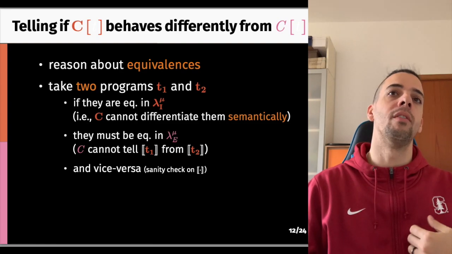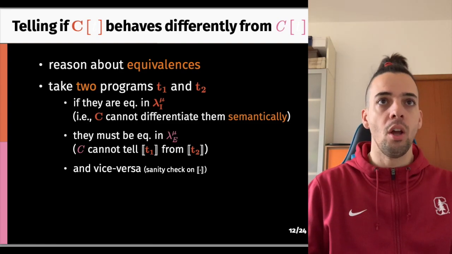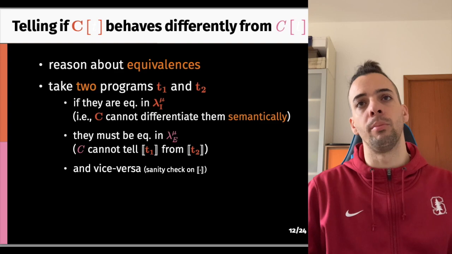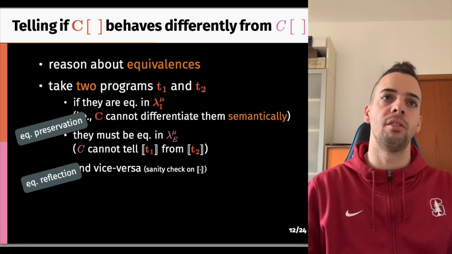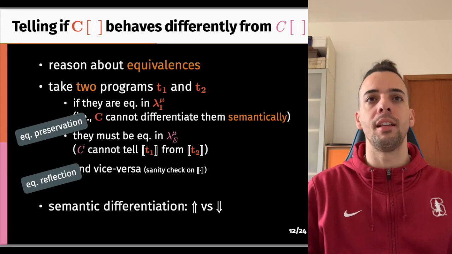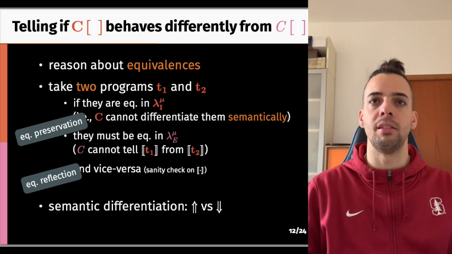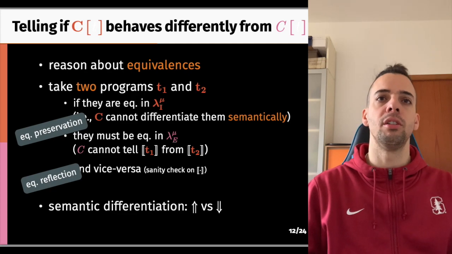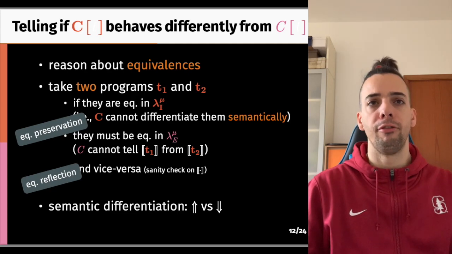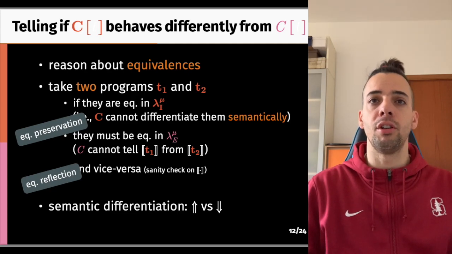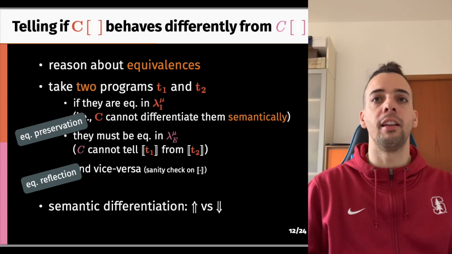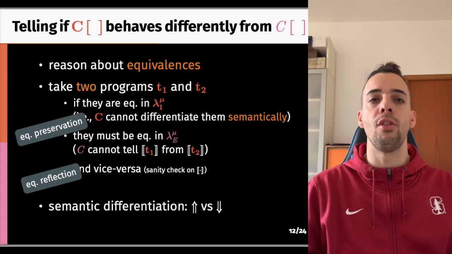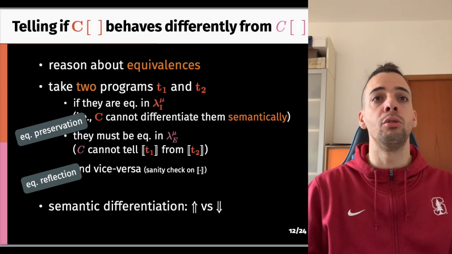Also, we need the reverse direction. So assuming equivalence of translated programs in EQUI, we need to prove that their ISO counterparts are equivalent. These two directions are called equivalence preservation and reflection. We stated that, but the most mathematically pleasing way to define this is by using termination and divergence. Effectively, two terms can be differentiated by a context if the context can terminate with one term and diverge with the other. If there is no such context, then the two terms are contextually equivalent or observationally equivalent.